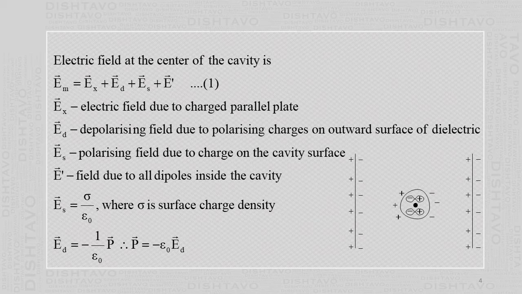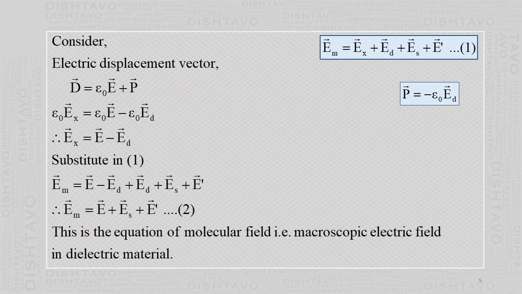Then Es, the polarizing field due to charge on the cavity surface, as we have seen in the first chapter, is sigma, the surface charge density, divided by epsilon 0. Then ED, the depolarizing field due to polarizing charges on the outward surface of the dielectric. Now this has arisen because of this negative charge. In fact, there is an induction here. From the earlier chapter, it is minus 1 upon epsilon 0 times vector P, where vector P is the polarization. So vector P equals minus epsilon 0 ED. So we arrived at this equation 1 in the previous slide.